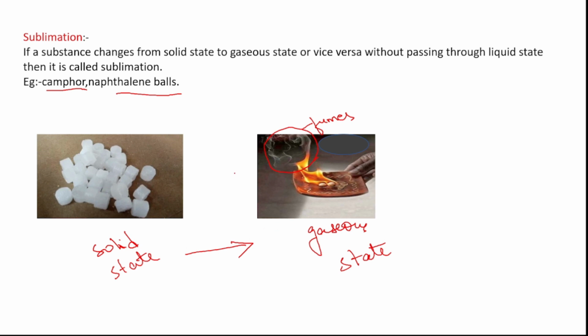Where do we use these naphthalene balls? We usually use them in our closets. We put these naphthalene balls there and leave them. After a few days, the naphthalene balls will have disappeared, but you will find the smell, right? So the naphthalene balls, which are in solid state, are changing to gaseous state. These are the examples of sublimation.